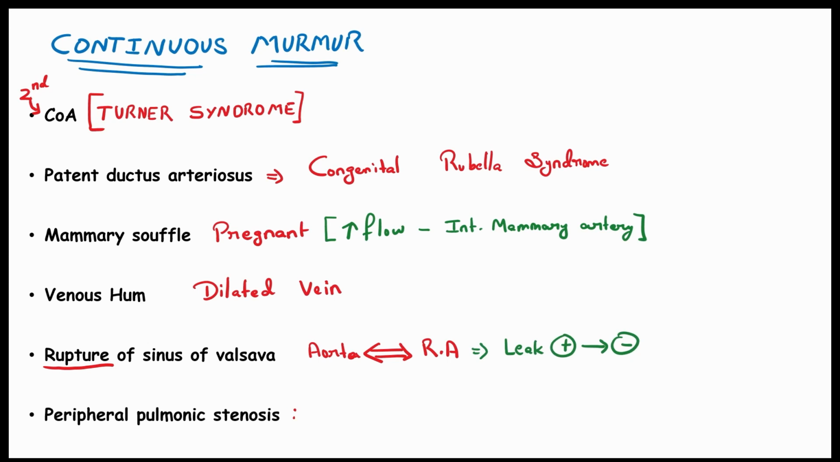And the last is peripheral pulmonic stenosis. Remember, I said peripheral, not valvular. In valvular pulmonic stenosis, there is an ejection systolic murmur. But in peripheral pulmonic stenosis, there is a continuous murmur, which happens due to narrowing of the pulmonary artery.